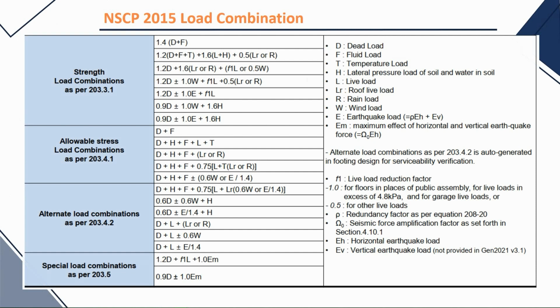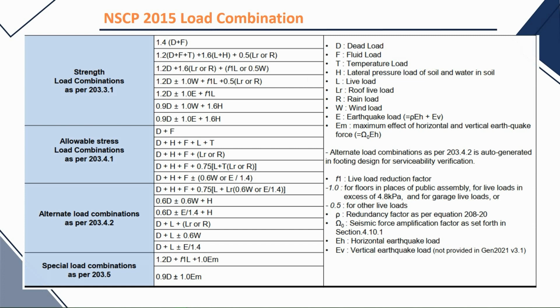For the strength combination, we can find it on section 203.3.1, ASD or the service combinations at 203.4.1, alternate combinations at 203.4.2, and the special load combinations for seismic at 203.5.